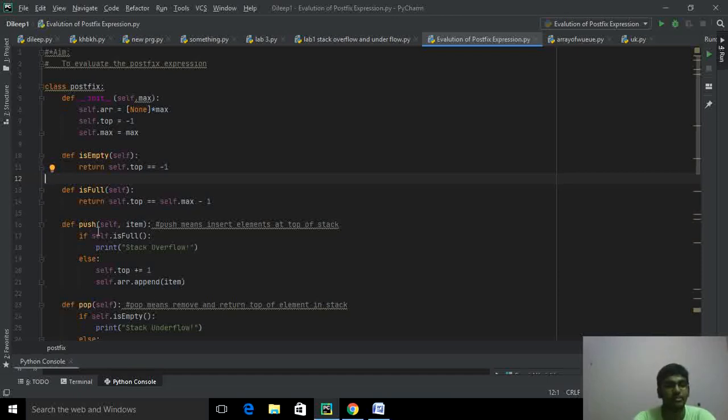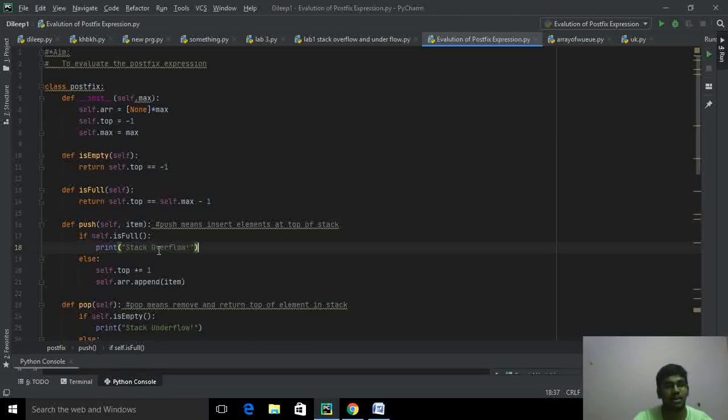Okay, we'll define a push function with self and item. Push means it will insert the element at the top of the stack. Inside that, we'll define a conditional statement: if self.isFull, if the stack is full, it will print stack overflow. Nothing more can be added if the stack is full.